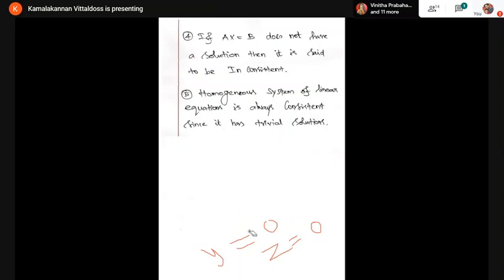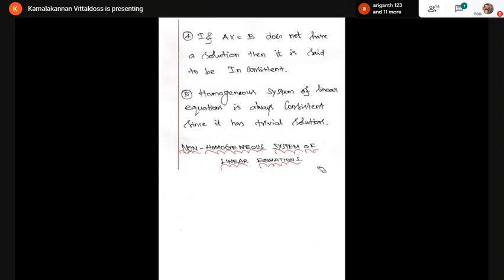Okay, now I'm going to explain. So far I explained about system of equations. Now I'm going to consider non-homogeneous systems as well as homogeneous systems. Non-homogeneous system of linear equations.